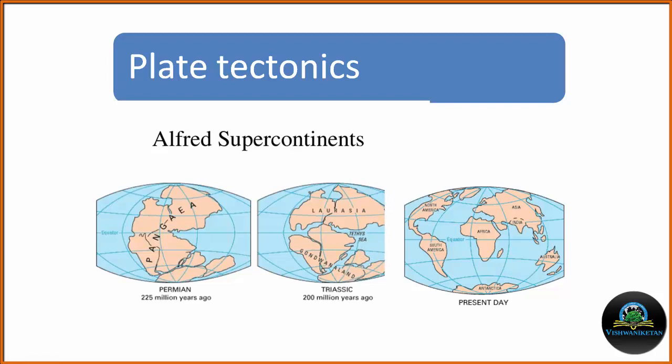Some 200 million years back, the supercontinent Pangea broke down into two large parts. One was Laurasia and the other was Gondwana. The Laurasia land contains the northern part of the land that consists of today's North America, Europe, and Asia, while the Gondwana land consists of today's South America, Antarctica, Africa, India, and Australia.